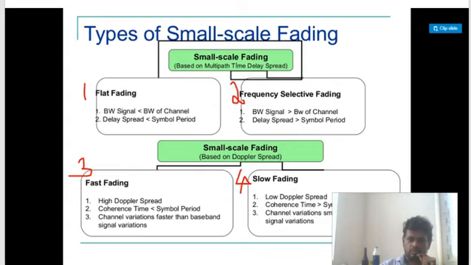Alright, so in this chapter of this session, we have considered all the equations and seen a lot of diagrams and learned a lot of things. So the types of small scale fading are about two reasons. One is multipath, another one is Doppler spread. Okay, you can revisit these topics again. You can see my video again, and then I think if you go through it again, your doubts will be completely clear.